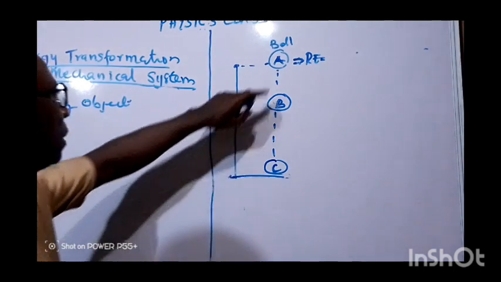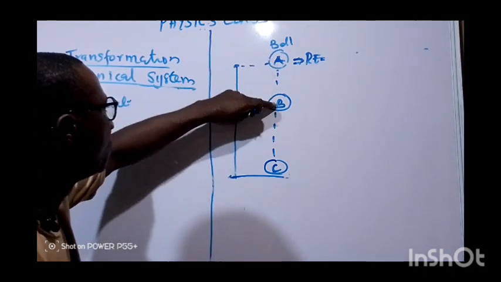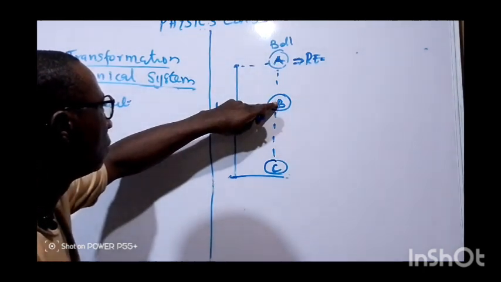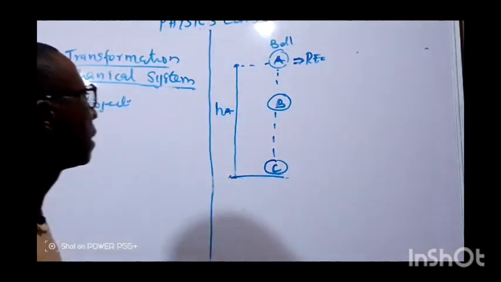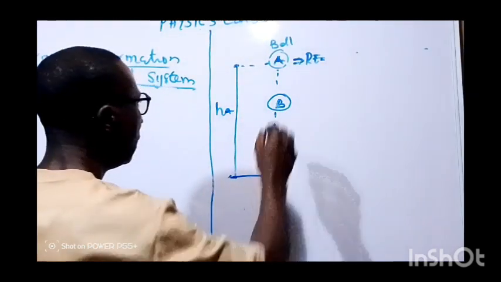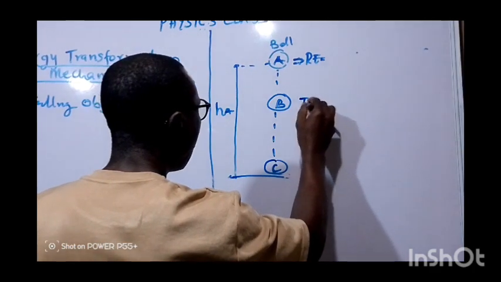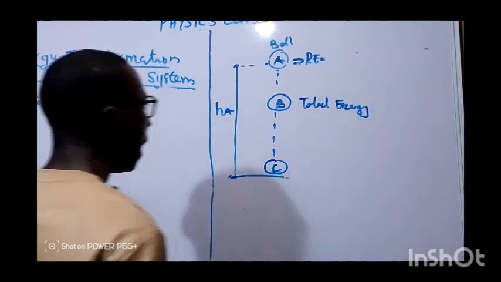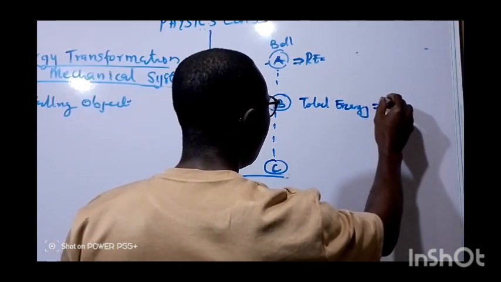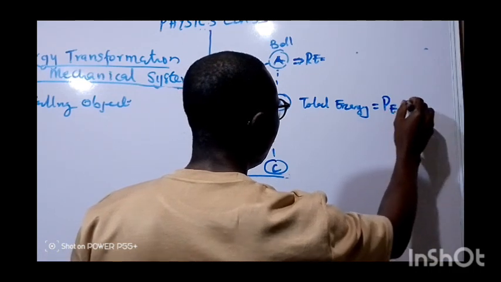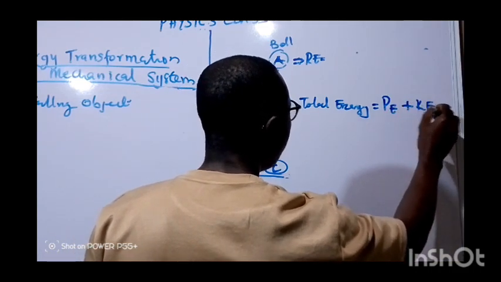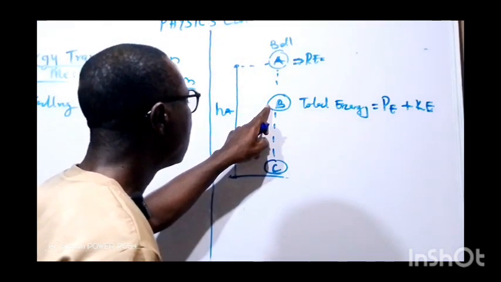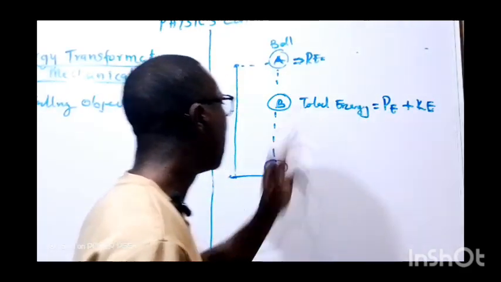For as the ball is falling down from A to B, the potential energy here will have been converted to kinetic energy. So the total energy at point B will be equal to potential energy plus kinetic energy. That is, we need to calculate the potential energy at B plus the kinetic energy at B.